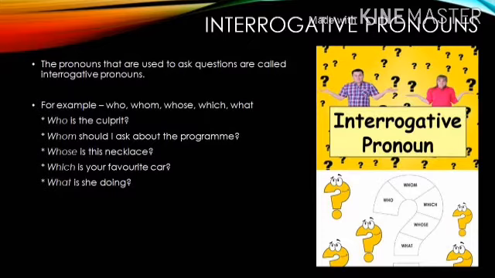The pronouns that are used to ask questions or to interrogate are called interrogative pronouns, such as who, whom, whose, which, what. All these are interrogative pronouns. They can be used in sentences like this. Who is the culprit? Whom should I ask about the program? Whose is this necklace? Which is your favorite car? What is she doing?